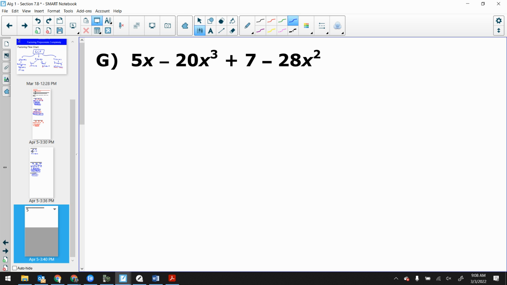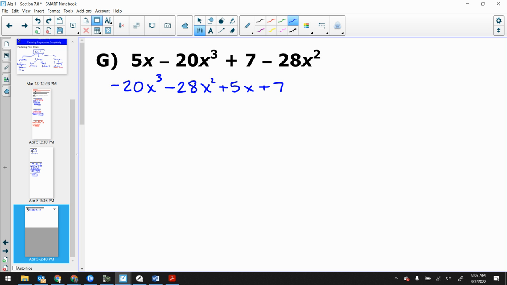Well, you gotta order them. Okay, so right off the bat, do you see how this is misordered? Yep. Let's rewrite it. So my first step would say that this is a negative 20x to the 3rd minus 28x squared plus 5x plus 7. So right off the bat, I see that I've got to reorder it.